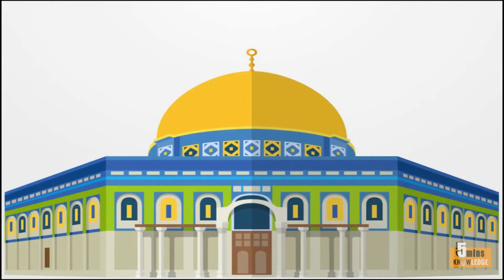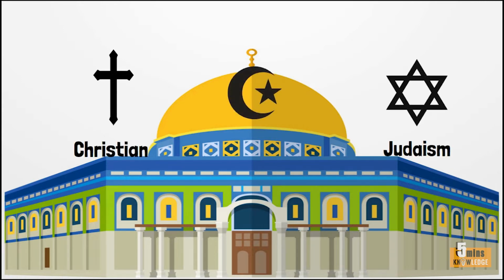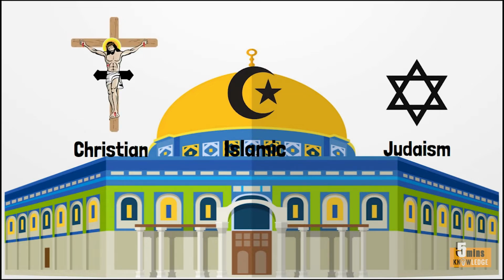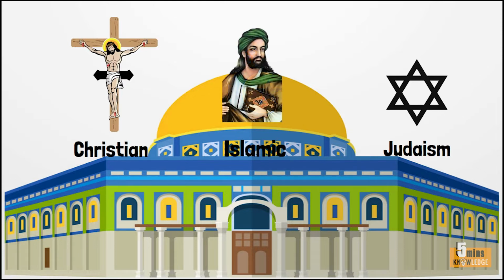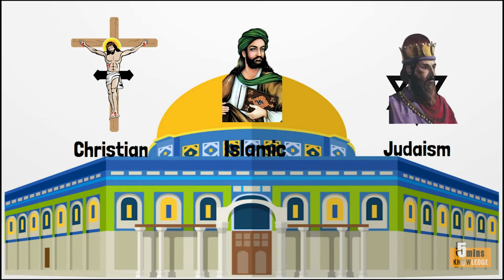It is the religious issue that makes this land always sensitive when it has all the sacred relics of the three major religions: Christian, Judaism, and Islamic. For Christians, Jerusalem is the place where Jesus died, and there are many ancient relics saved here. Muslims think of Jerusalem as the place where the Prophet Muhammad ascended to heaven, while Jews think of Jerusalem as the place where the identity of the entire Jewish nation resides, where the sacred temple of King Solomon stood.